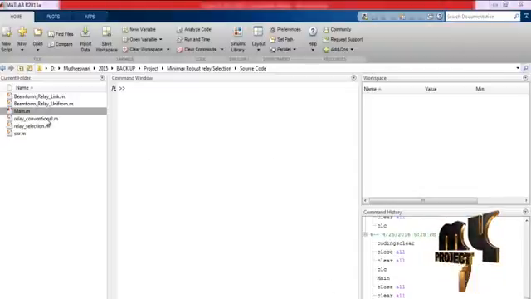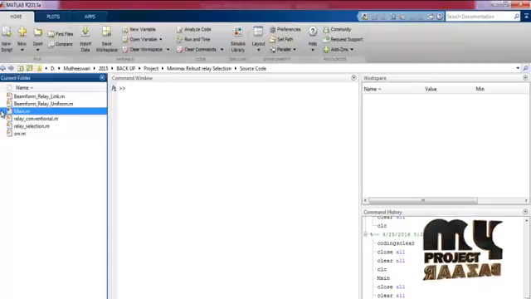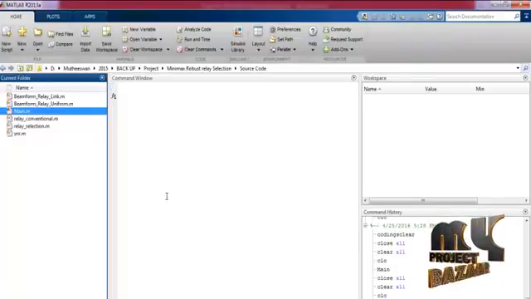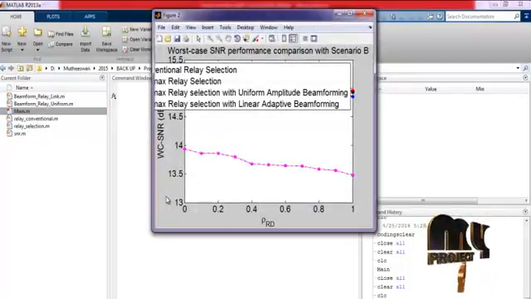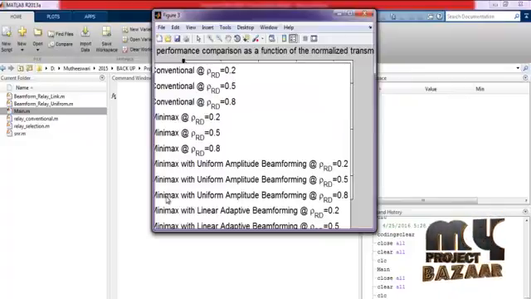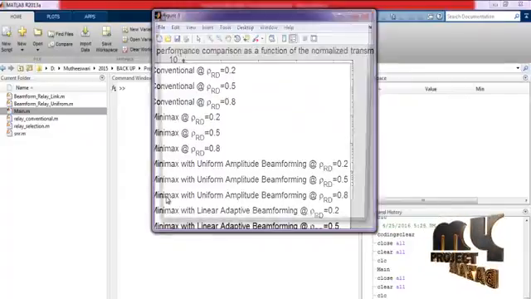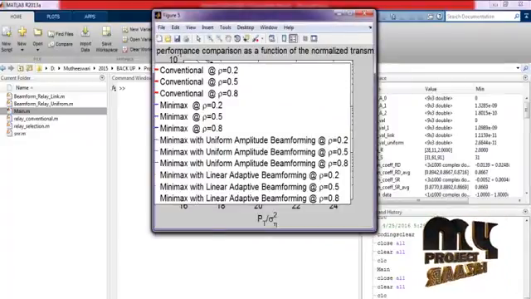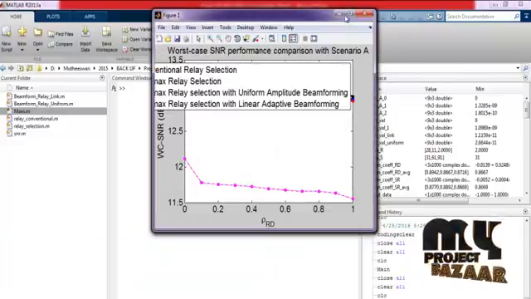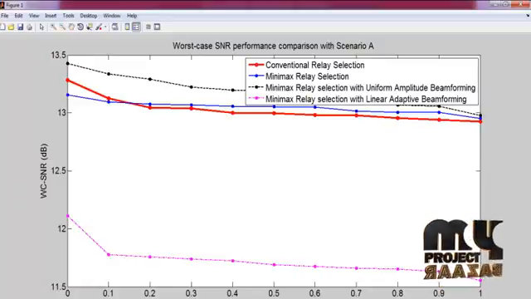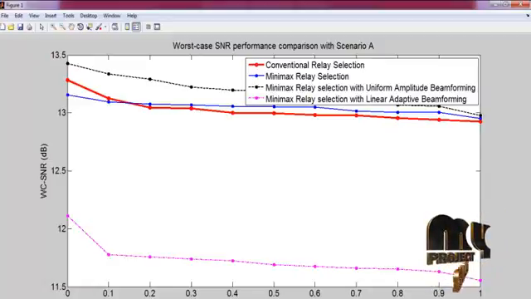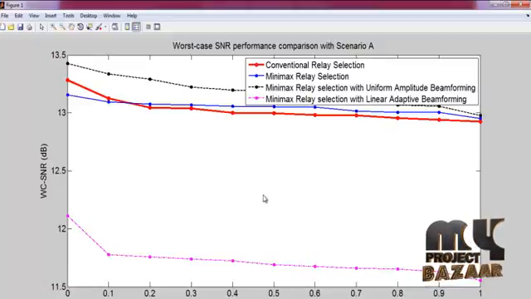Let me discuss the running procedure for our process. Select the main.m file in the controller, right-click the file and run it to execute this process. Here, Minimax robust relay selection has been performed. After performing the entire process, we obtain the result. This is the worst case SNR by varying the CSI constraints, that is rho RD, related to the destination link.